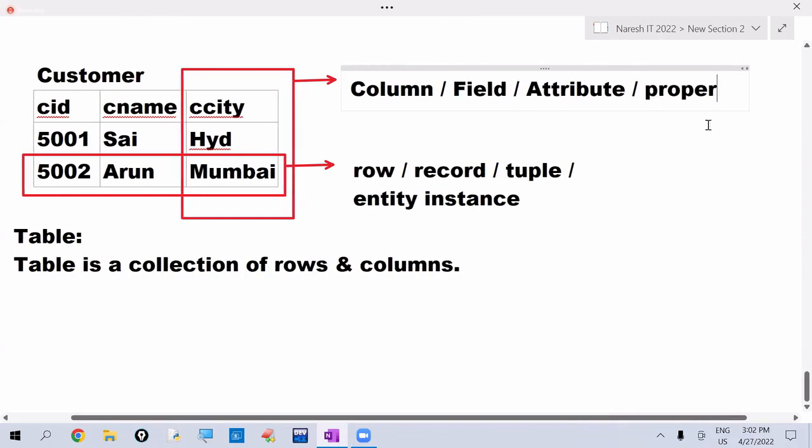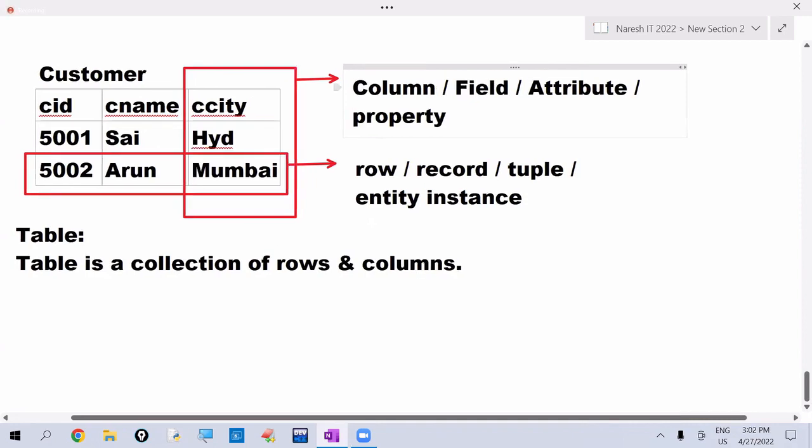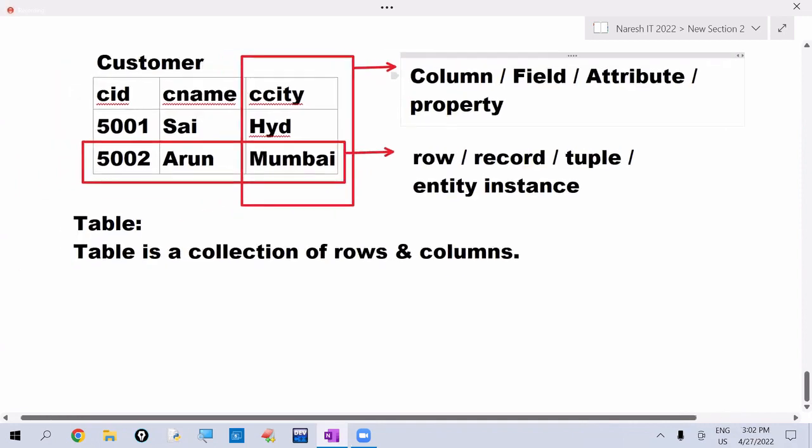This is the terminology. So a column can also be called a field, attribute or property.